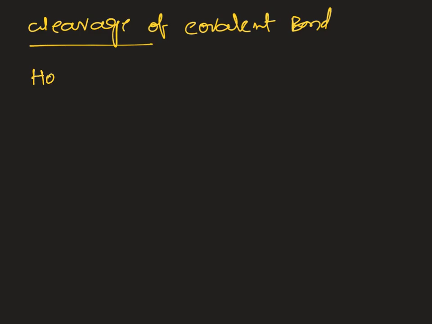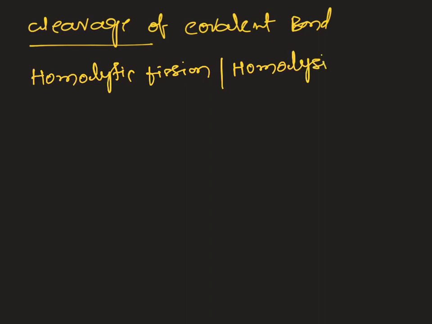We call it homolytic fission or homolysis. When we see this kind of cleavage in covalent bond, let's take a simple general representation.